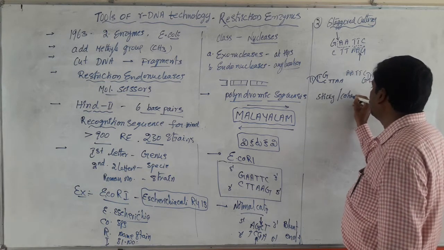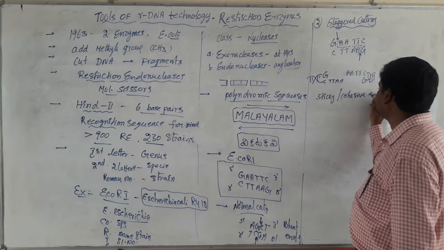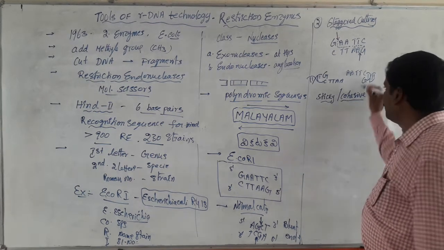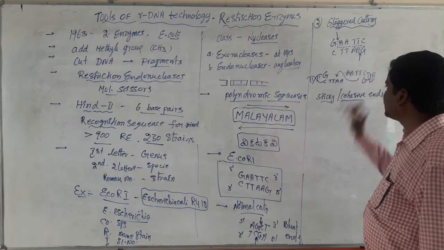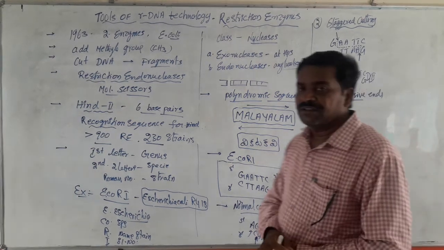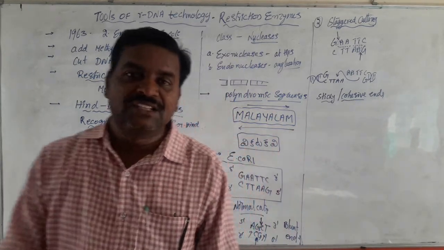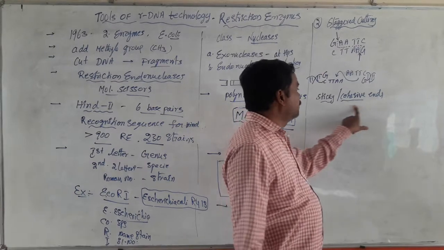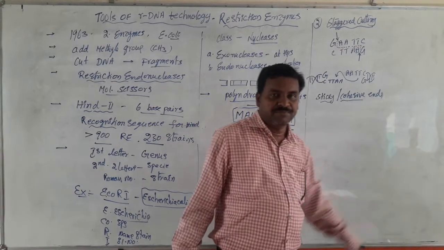Sticky or cohesive ends. Due to the presence of sticky ends, when DNA ligase is supplied to these ends, the two strands can unite again and attach to each other. Such patterns are called sticky ends or cohesive ends.